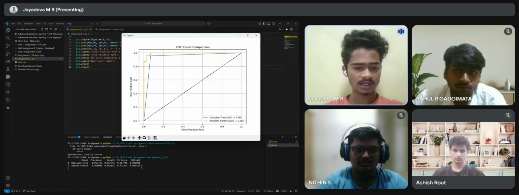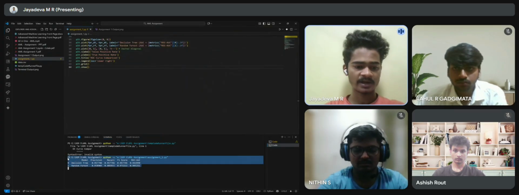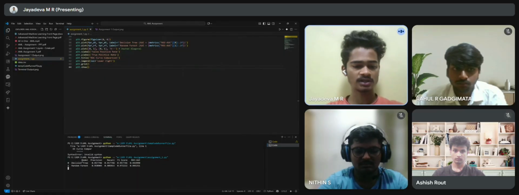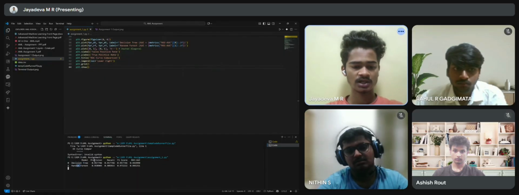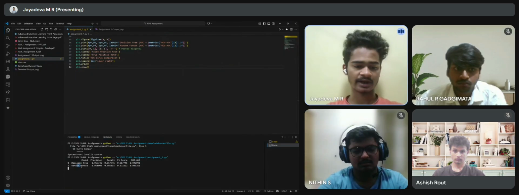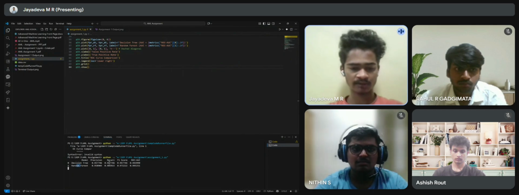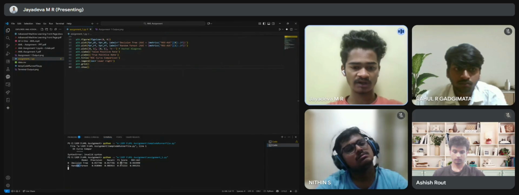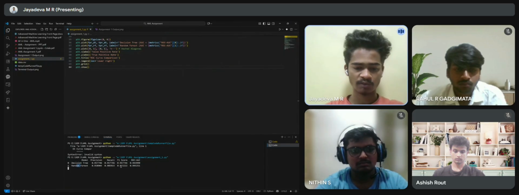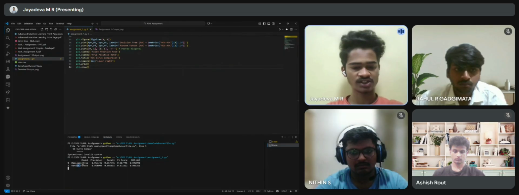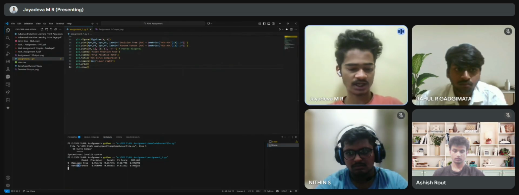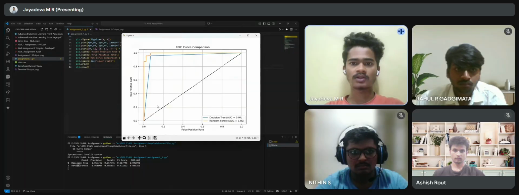And here you can see the metrics analysis of the models. Decision tree precision is 0.95, whereas random forest precision is 0.958. The recall of decision tree is 0.95, whereas random forest recall is 0.98. F1 score is 0.95, whereas random forest F1 score is 0.97. The ROC AUC of decision tree is 0.94, whereas random forest is 0.9952. You can also observe the ROC curve for both decision tree and random forest here.